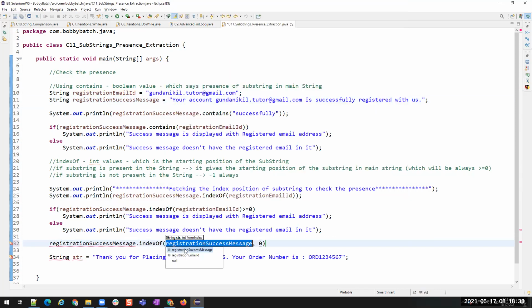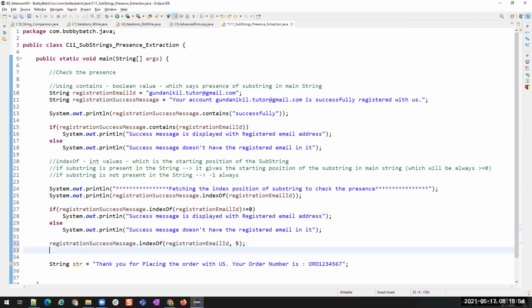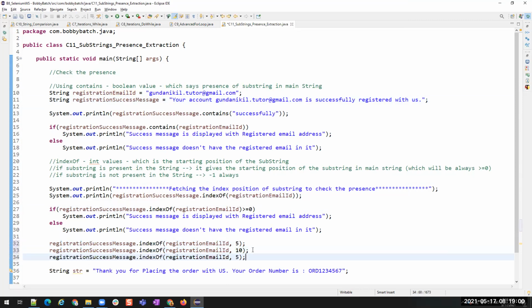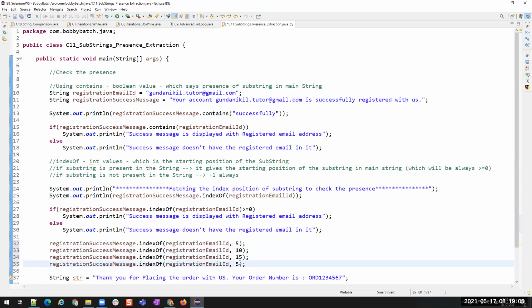Okay, so let me show you this as well. indexOf registration email ID. I'll show you multiple things. I want to start it from 0. By default, it will be 0, so you don't have to mention this, but okay. I want to start it from the 5th position. Then I want to start it from the 10th position. I want to start it from the 15th position. I want to start it from the 20th position. Okay. I'll show you this.